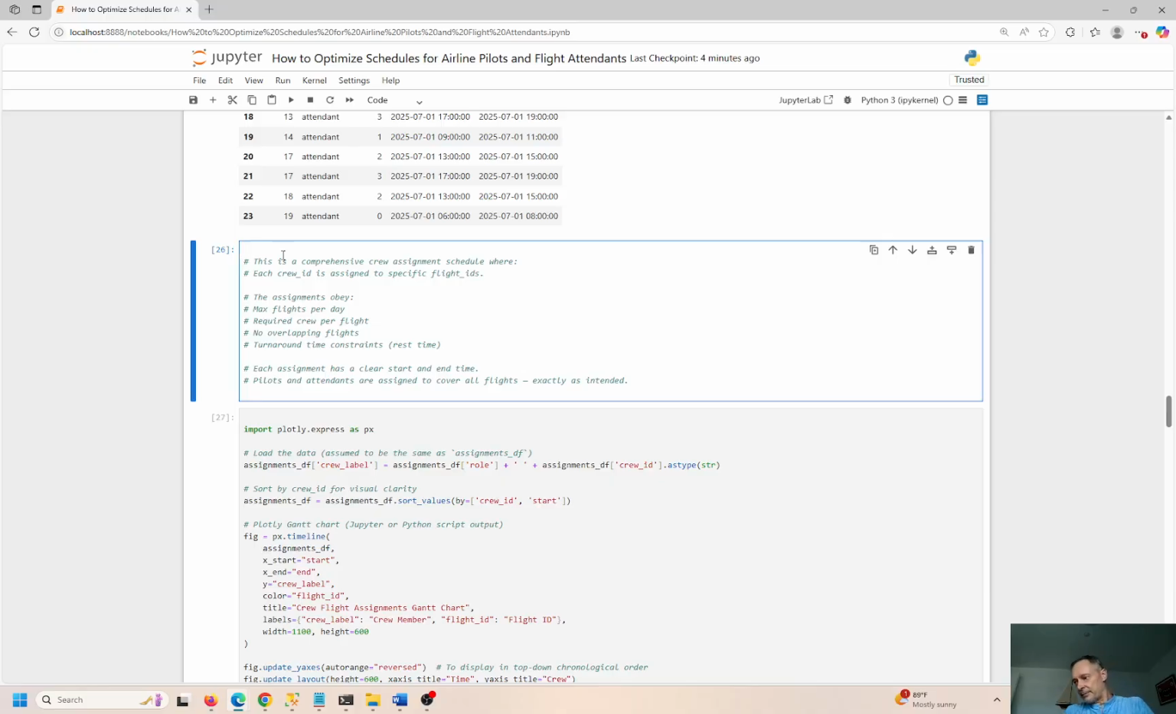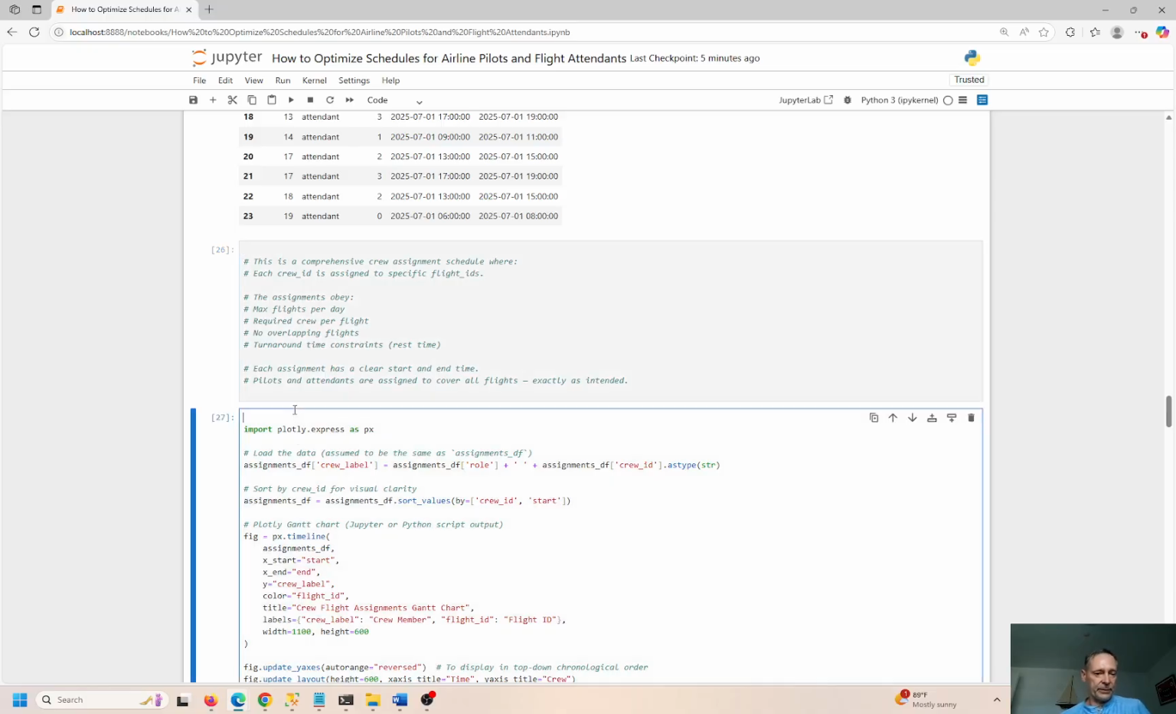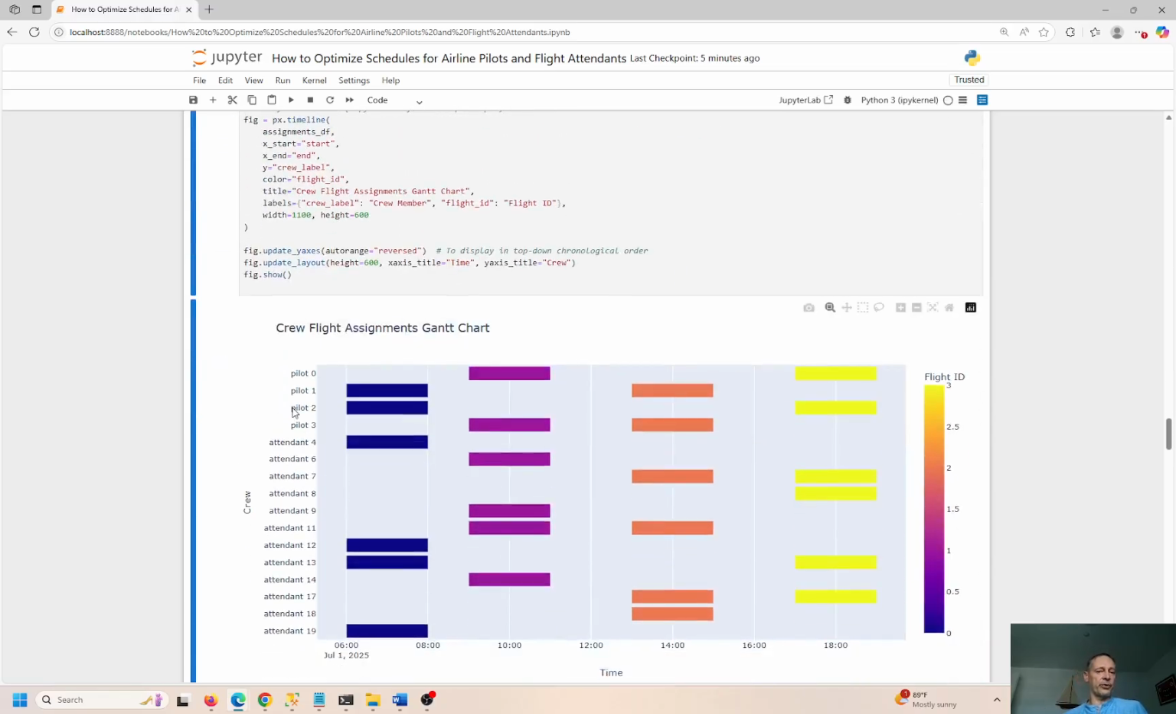Okay, so this is a comprehensive crew assignment schedule where each crew ID is assigned to a specific flight ID. The assignments obey maximum flights per day, required crew per flight, no overlapping flights. That would be physically impossible, right? And the turnaround time constraint is set at 60 minutes. So let's go ahead and create a plot here. I always say the same thing: a picture is worth 1,000 words.